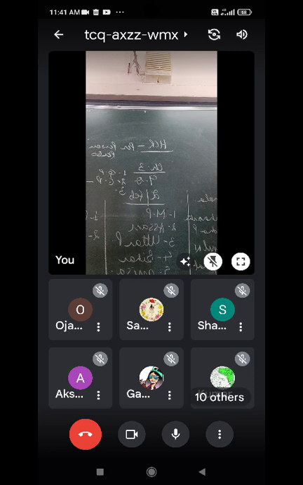Then explain overall reduction in poverty in the world. Explain overall reduction in poverty in the world. Question number 4.